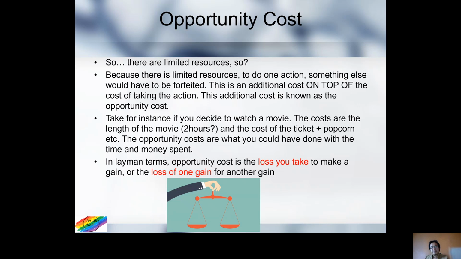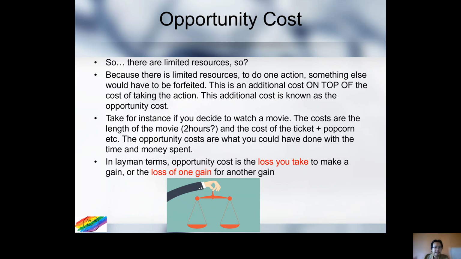So what if it means that we have limited resources? Because we have limited resources, when we want to do something, it means that we have to give up something else, right? So this is called an opportunity cost. The opportunity cost is the loss or the cost you bear in order to take another action. I want to do action one, but to do action one, I have to give up all the things that I could have done with the resources saved from using action one.